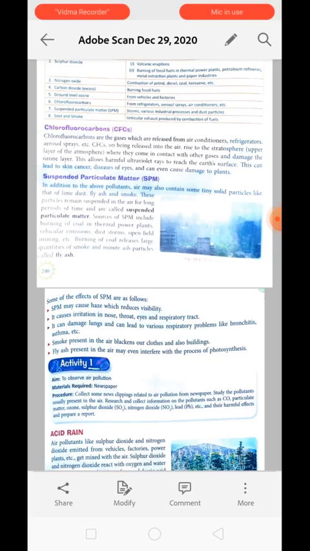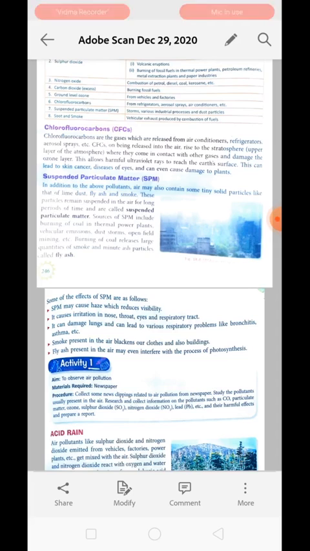So when CFC goes over there, what will happen? This CFC will react with ozone, O3, and convert the ozone into oxygen. In this way, there will be a lack of ozone in the stratosphere, and it may result in a hole in the ozone.